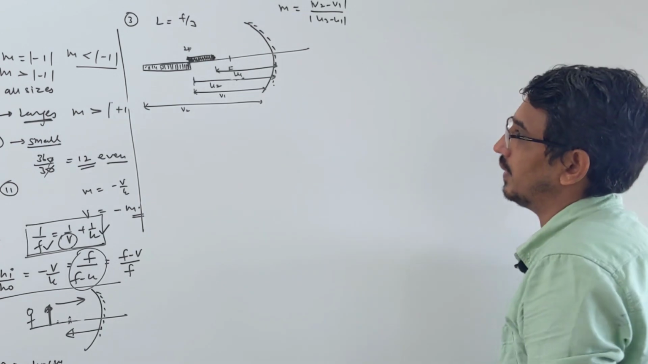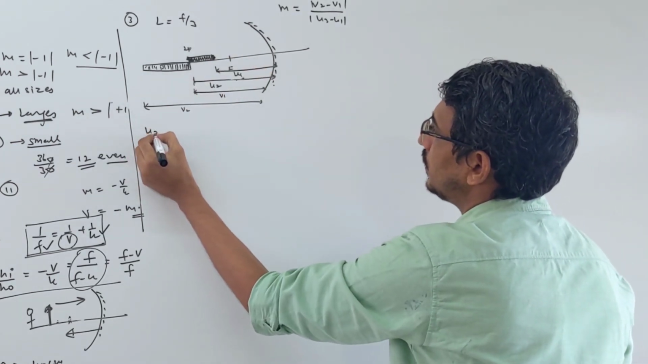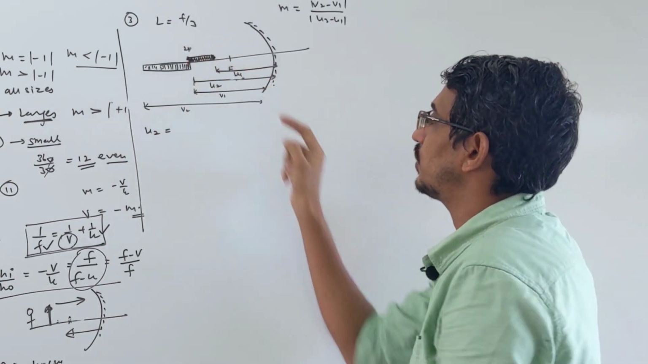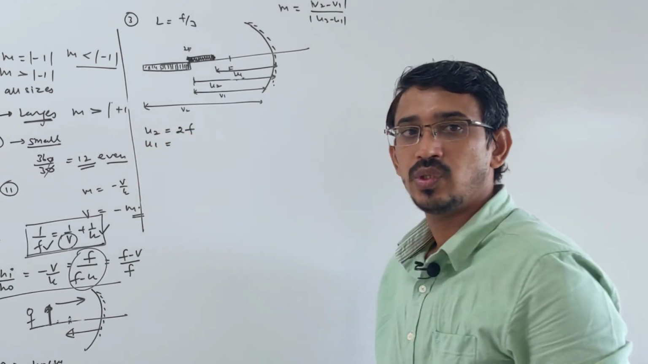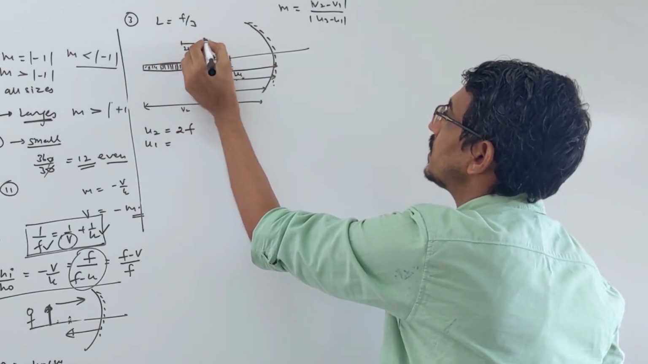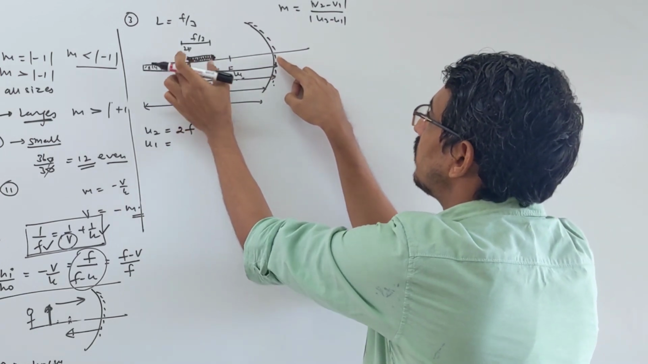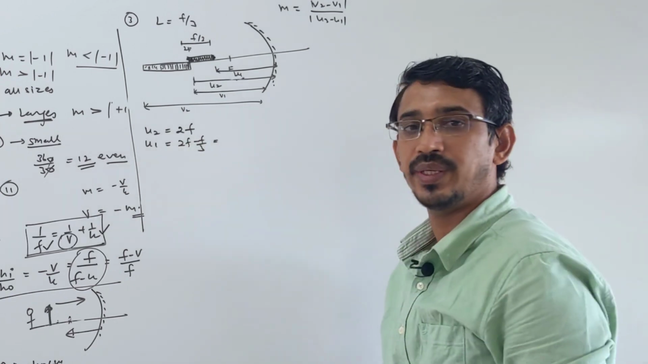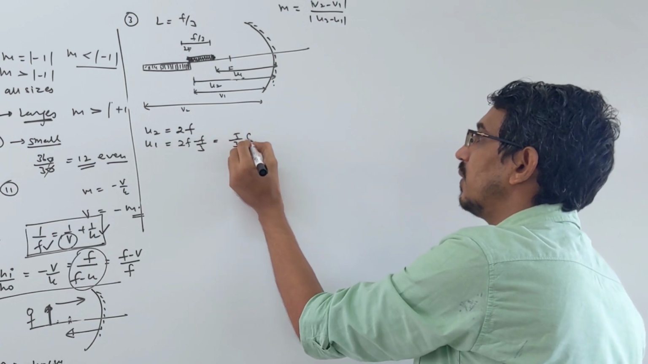Let's try to calculate now. u1 you can calculate, u2 you already know. What is u2? Watch carefully. What is the distance of the last point? That is 2f itself. Then what is u1? The length of this rod is given as f by 3, and this is 2f, so this is 2f minus f by 3. So 2f minus f by 3 is u1. This becomes 6 minus 1, that is 5 by 3 of f.